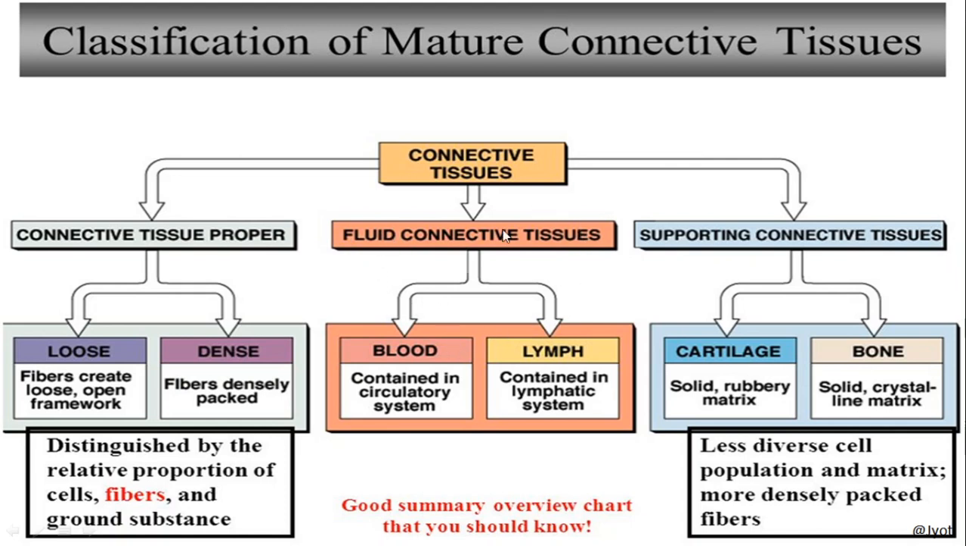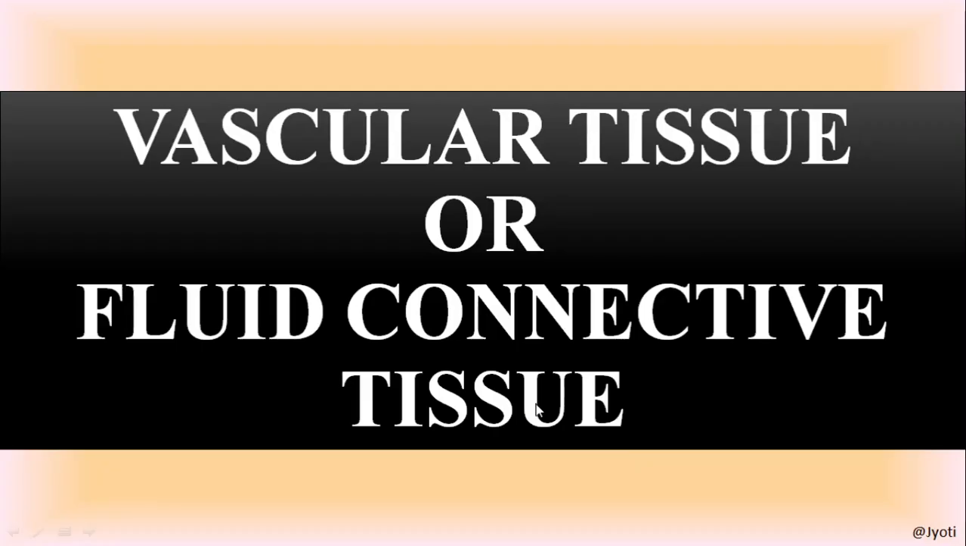And this vascular connective tissue is of two types, that is blood and lymph. The blood is contained in the circulatory system and the lymph is contained in the lymphatic system. So let us start our discussion.